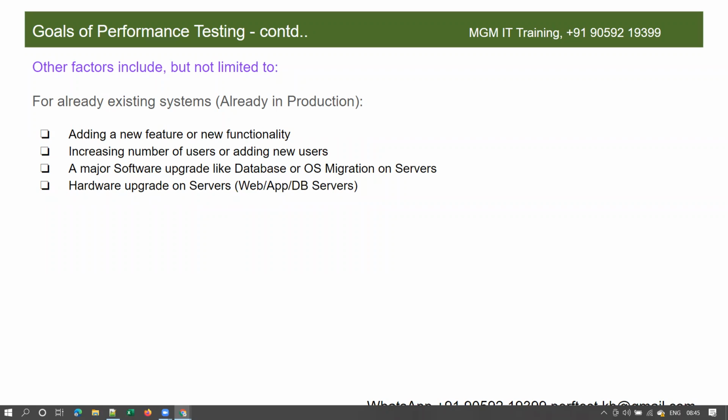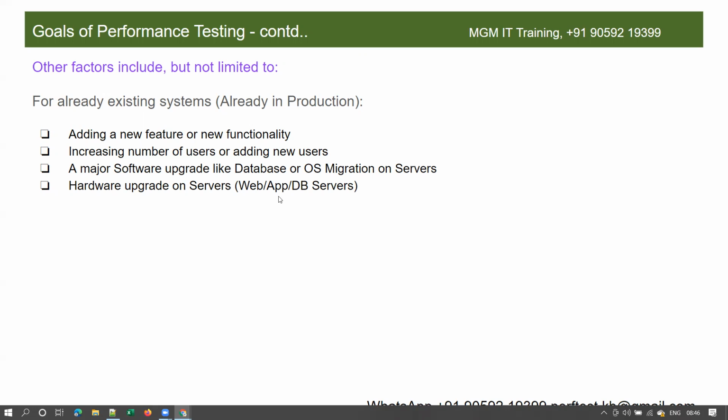They will first upgrade in the test environment, do performance testing, and only once they confirm the performance is good will they do it in production. We already discussed yesterday that performance testing is done in an environment called the test environment, or what is the other name we discussed? Engineering. Right, the engineering environment.